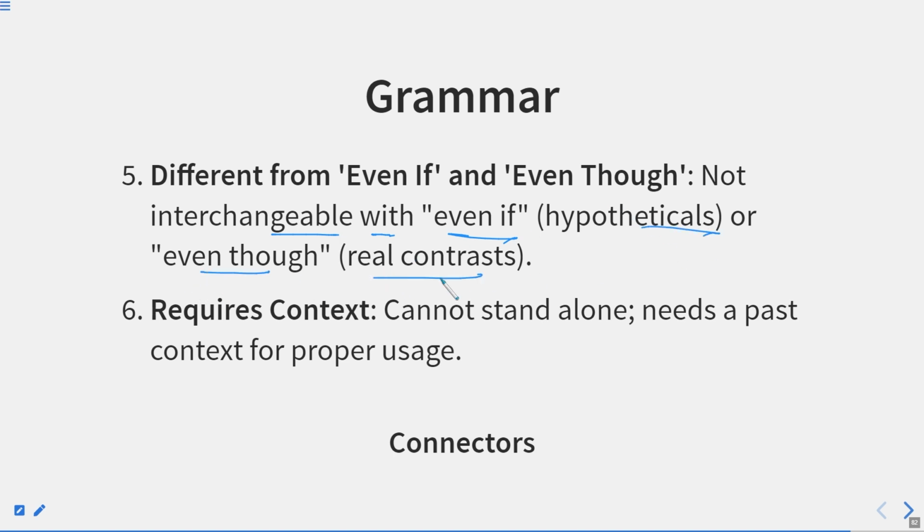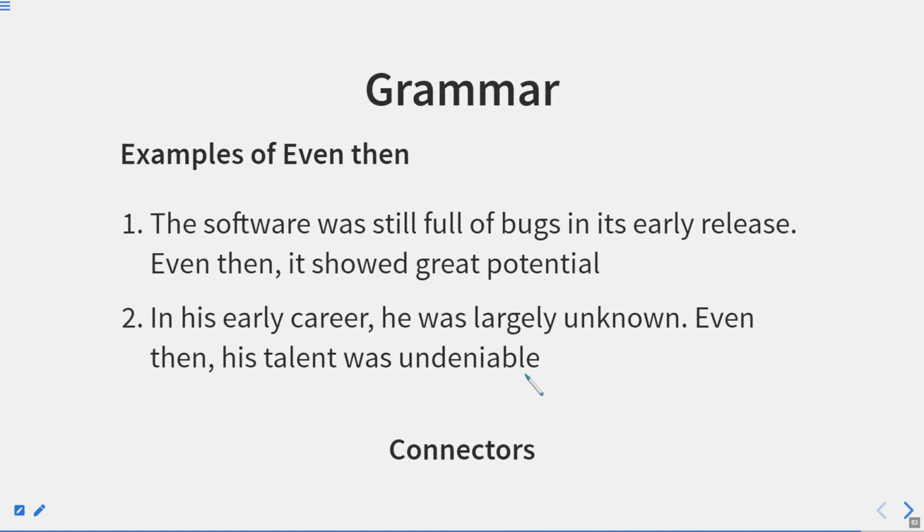Even though shows real contrast, even if is hypothetical, that is totally imaginary, whereas even then shows the actions of the past. It requires context, cannot stand alone, and needs a past context for proper usage.